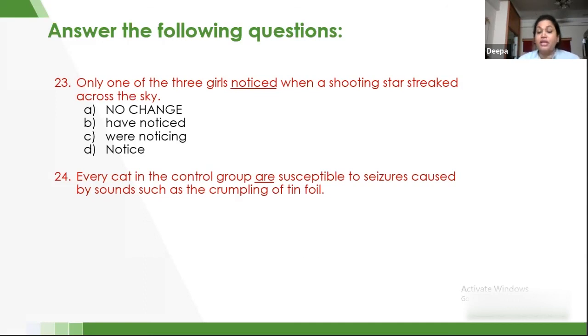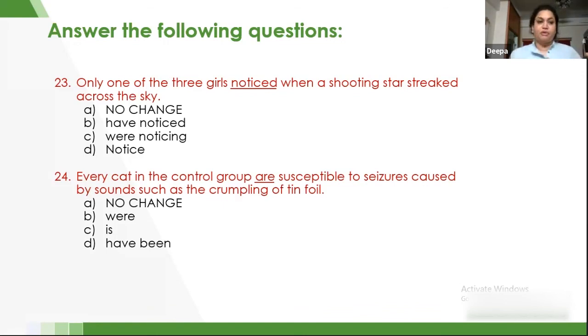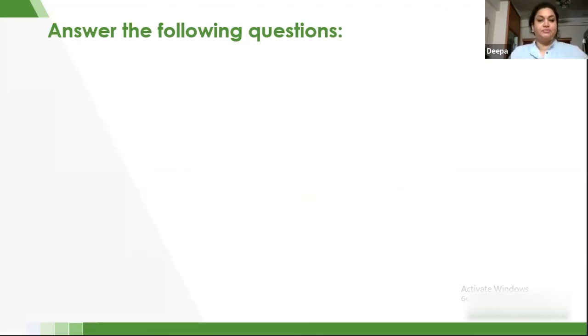Every cat in the control group are susceptible to seizures. Every cat, we are talking about every single cat. So let's look at the options. Here, we're not talking about a group of cats, but we're talking about a single cat. Every, that is every one of it. So therefore, C is the right option.